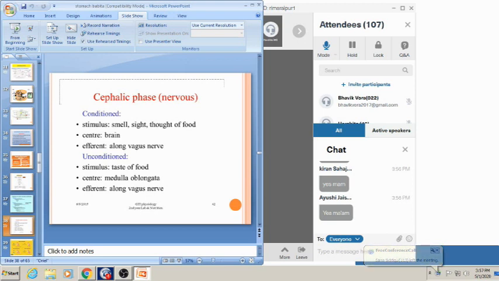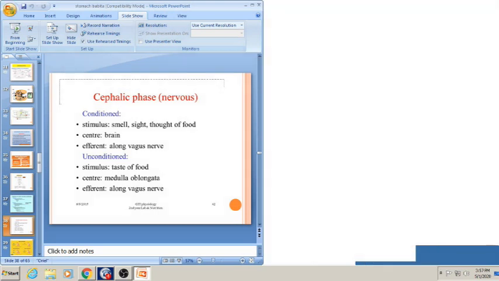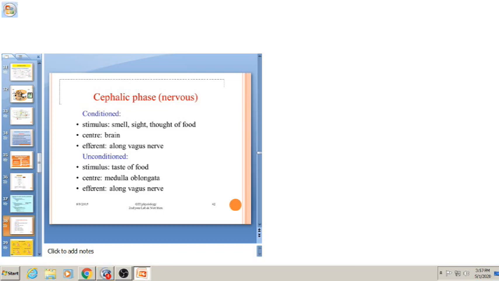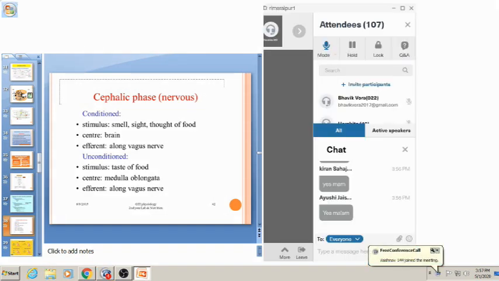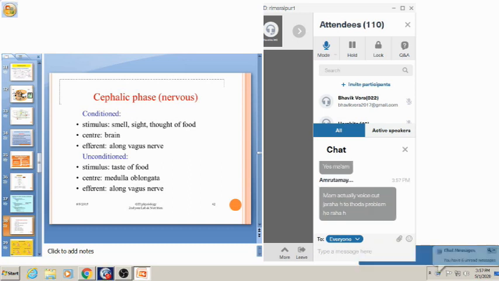The unconditioned reflex is also called the inborn reflex. Whenever food is placed into the mouth, salivary glands are present. So the nerves like the glossopharyngeal nerve and facial nerve transfer the sensation to the amygdala and appetite center of the hypothalamus, and from the hypothalamus to the dorsal nucleus of vagus. So ultimately the vagus is activated, and by activating that vagus there is a secretion of acetylcholine.